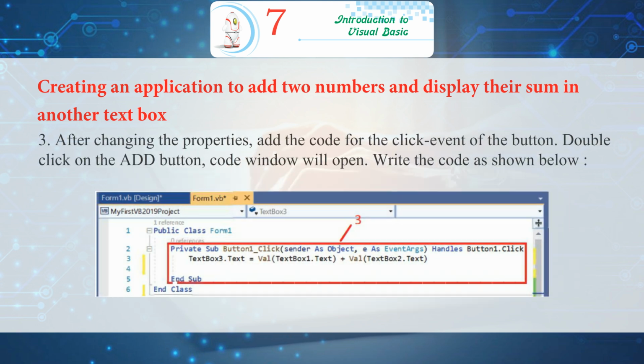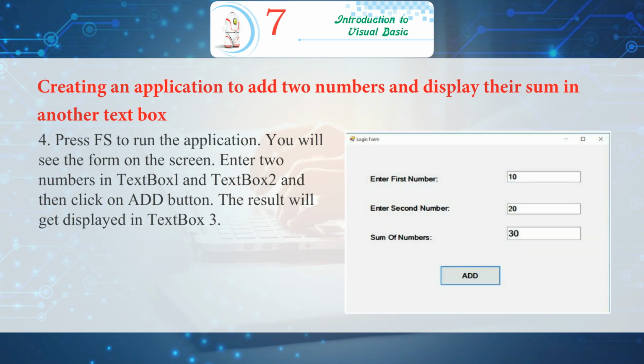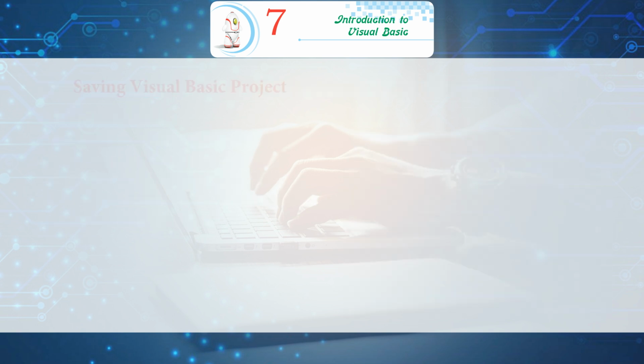3. After changing the properties, add the code for the click event of the button. Double-click on the Add button. Code window will open. Write the code as shown below. 4. Press F5 to run the application. You will see the form on the screen. Enter two numbers in text box 1 and text box 2 and then click on Add button. The result will get displayed in text box 3.